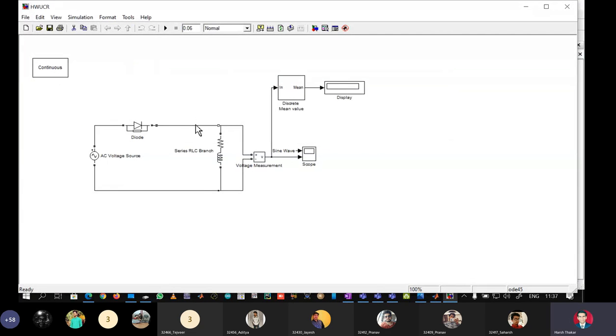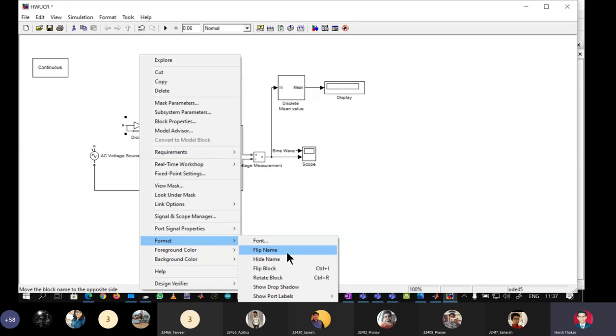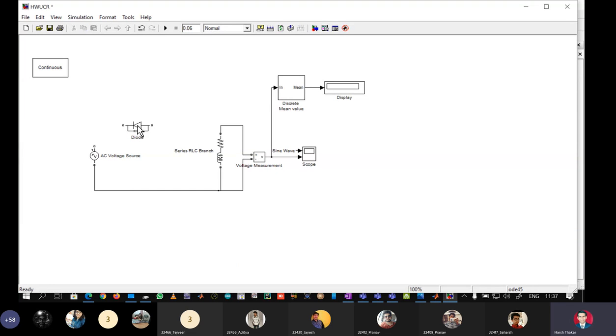Let us see if it works here. So I have reversed the direction of the diode, so it will remain forward biased in the negative half cycle.